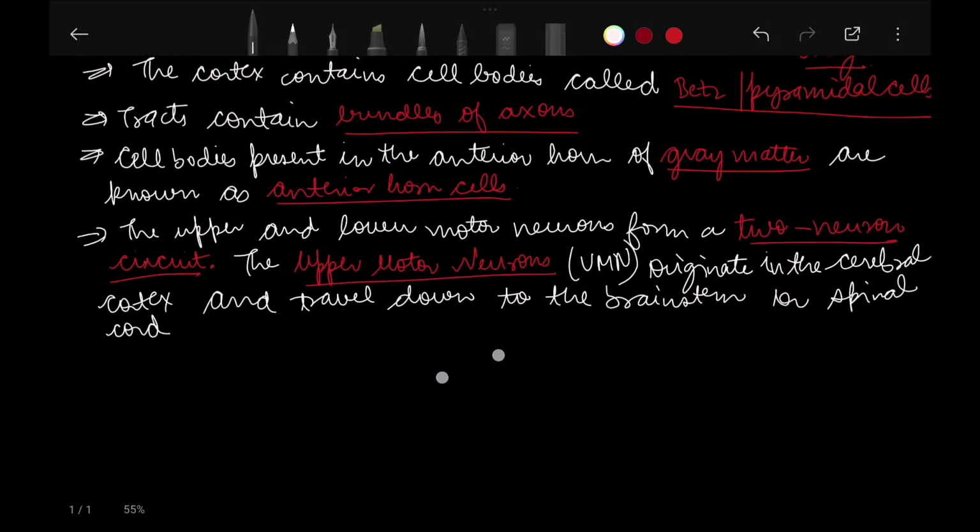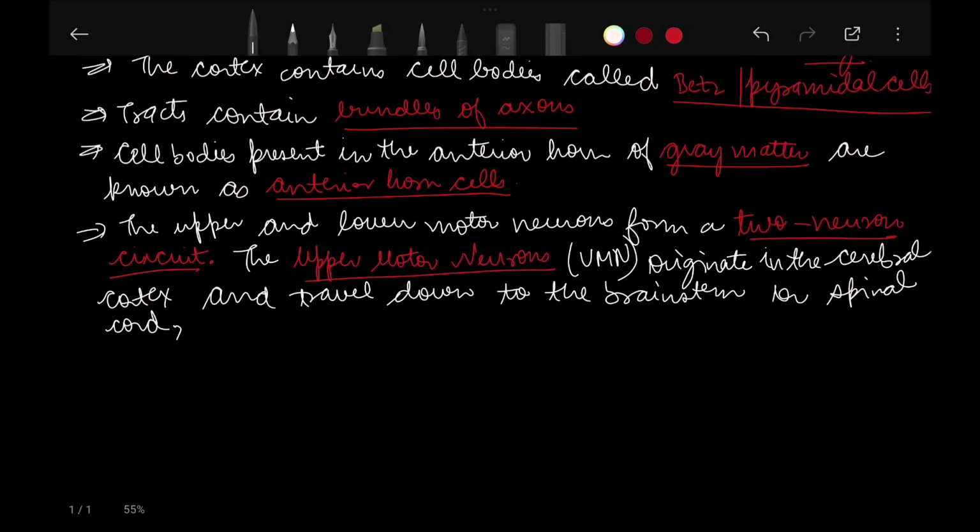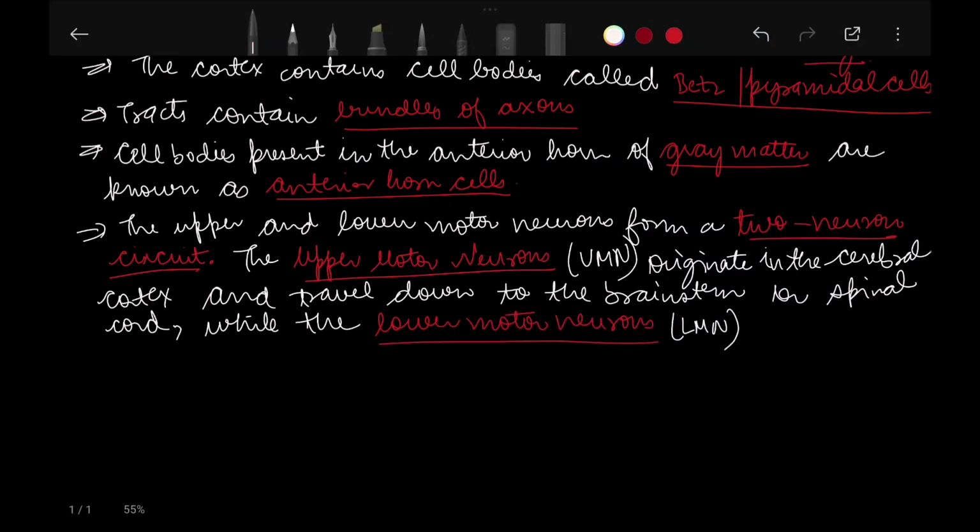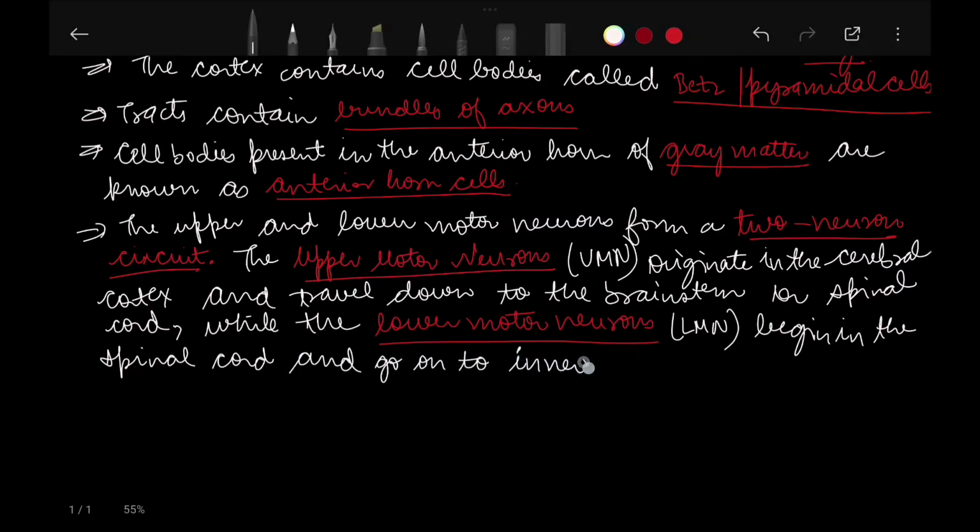While the lower motor neurons begin in the spinal cord and go on to innervate muscles and glands throughout the body.